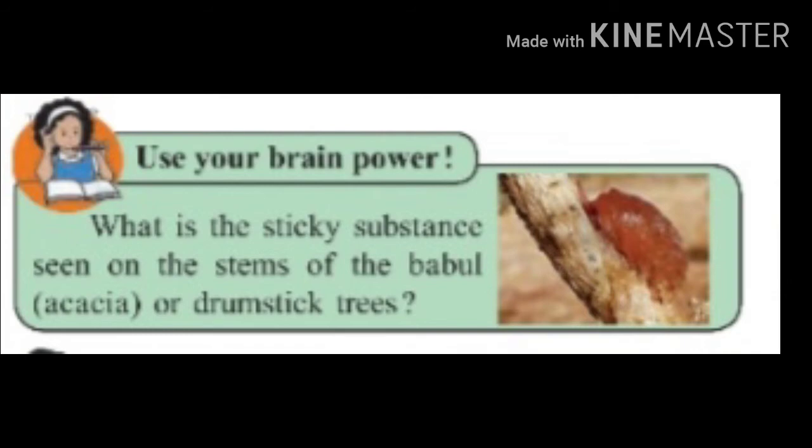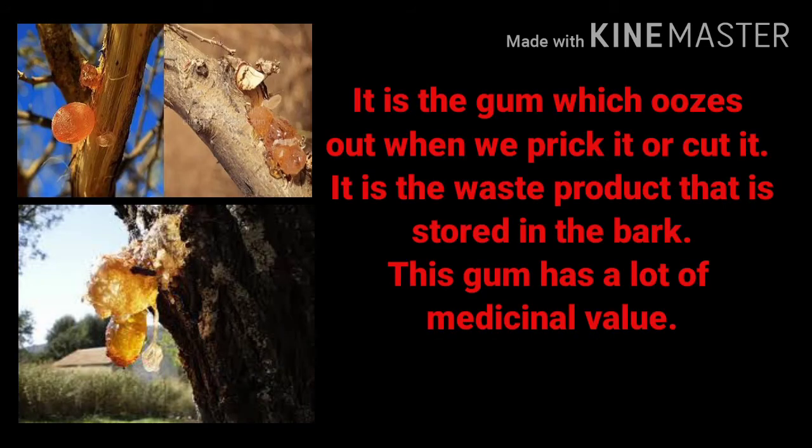Use your brain power. What is the sticky substance seen on the stems of the babul or drumstick trees? It is the gum which oozes out when we prick it or cut it. It is the waste product that is stored in the bark. This gum has a lot of medicinal value.